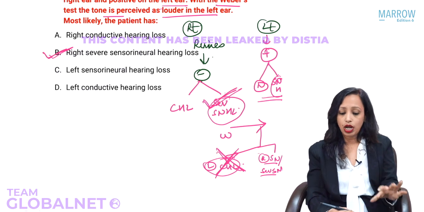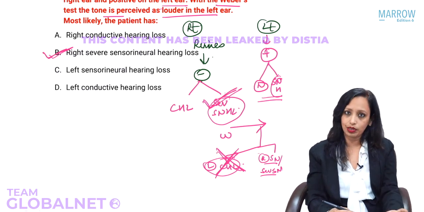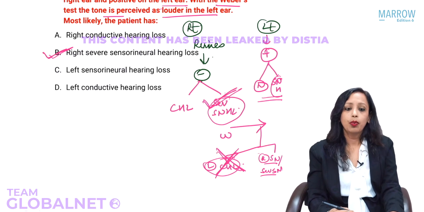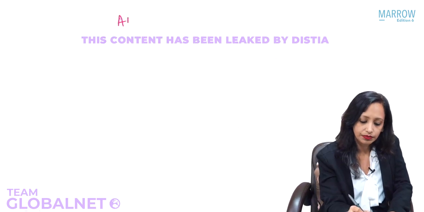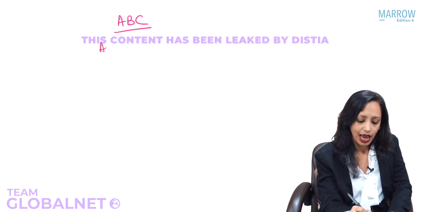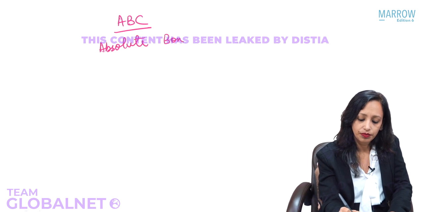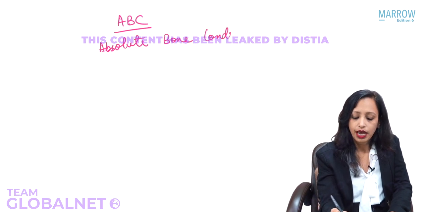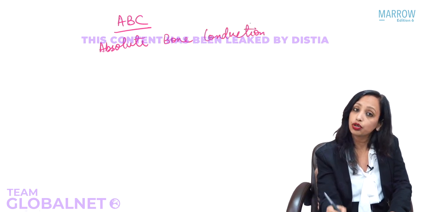Okay, so now we have some more tuning fork tests which we need to know. One is known as ABC. I will tell you only the full form of ABC. ABC is known as absolute bone conduction. Rest everything about the ABC test you are going to tell me.